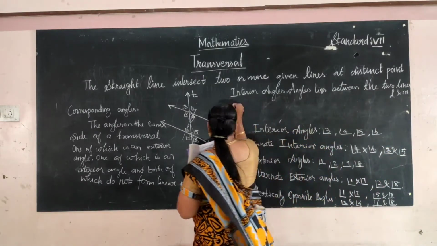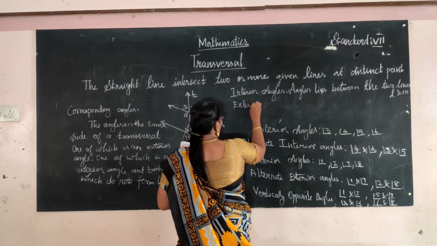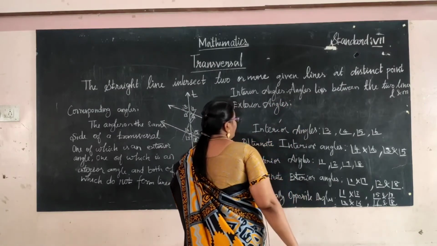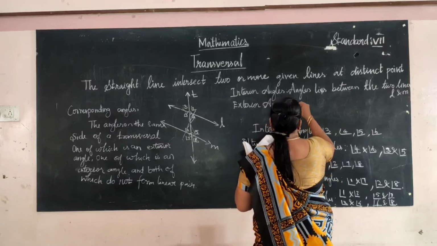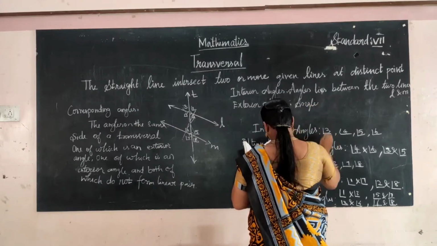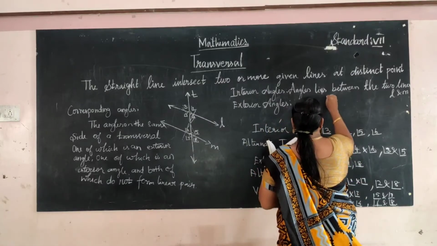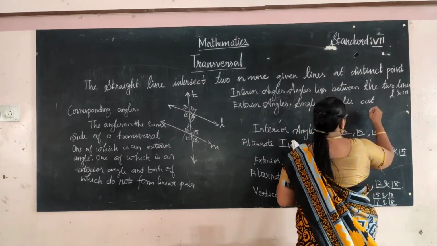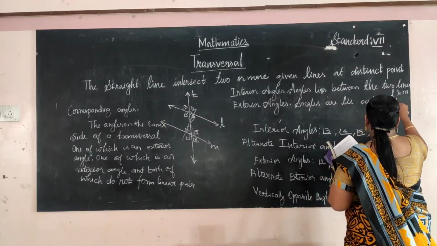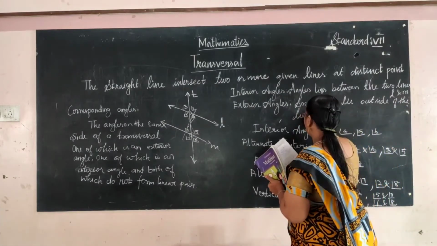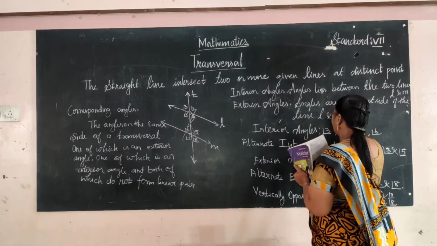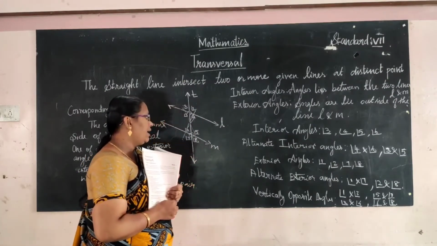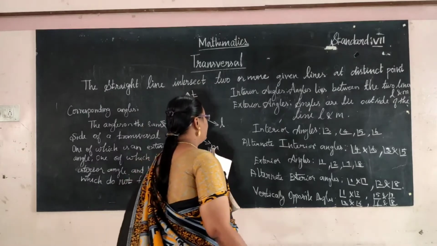And exterior angles means the angles that lie outside of the lines L and M. Outside of the lines L and M is called the exterior angles. And next one, alternate angles.